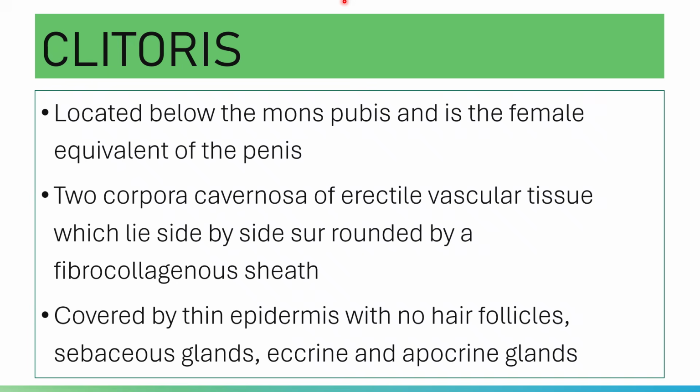The clitoris is covered by a thin epidermis that has no hair follicles, no sebaceous glands, no eccrine glands, and no apocrine glands. But the clitoris is richly equipped with sensory nerves and a variety of receptors. It is sensitive.